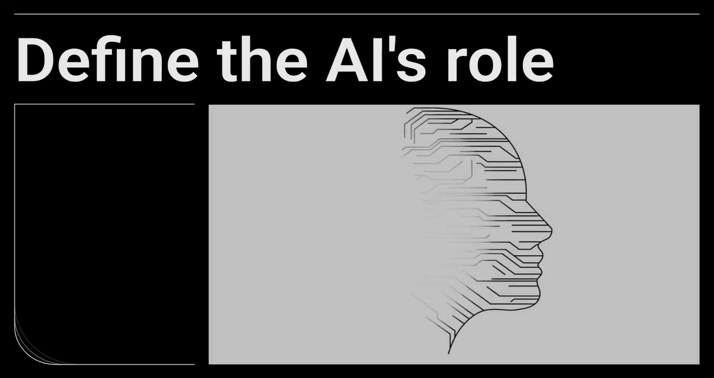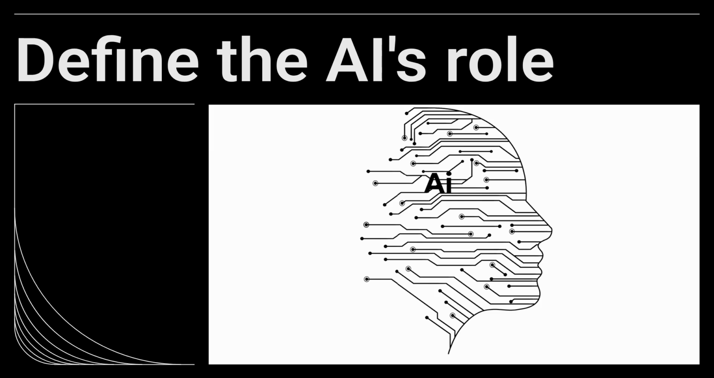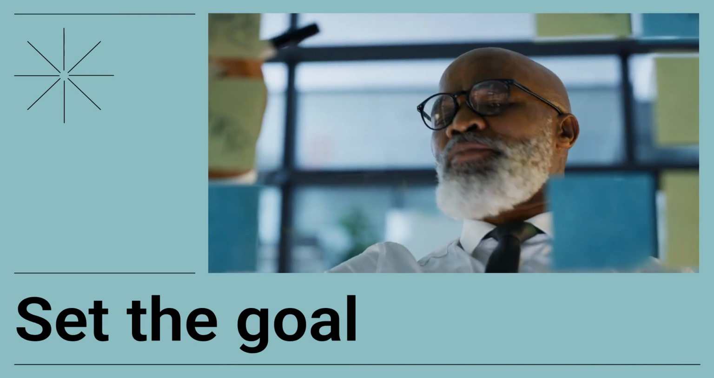Tell the AI who it should act as. For example, act as a senior marketing analyst or assume the role of a professional travel guide. This sets the tone and knowledge base. Clearly state the desired outcome. Is the goal to brainstorm ideas, summarize a topic, or generate code? Be explicit about the objective.